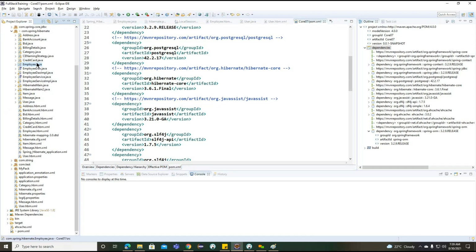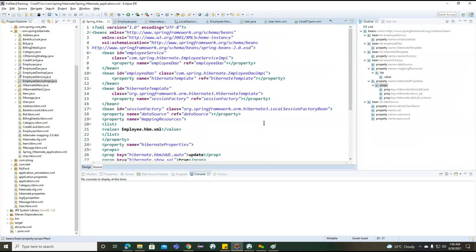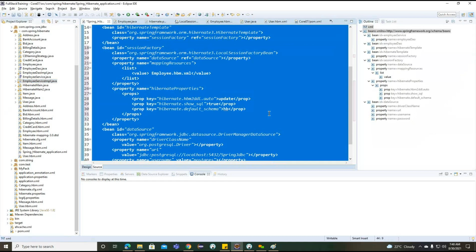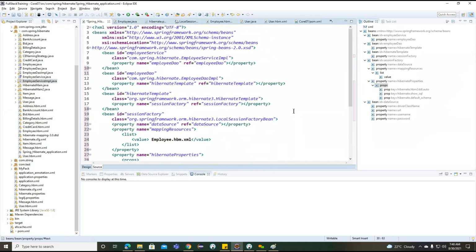Employee is our model class. EmployeeDAO is the interface. EmployeeDAOImpl is our implementation class, which implements the DAO, and then the service impl. These are the main configurations we provided. All the information we provided into this particular application.properties file. Getting the point.